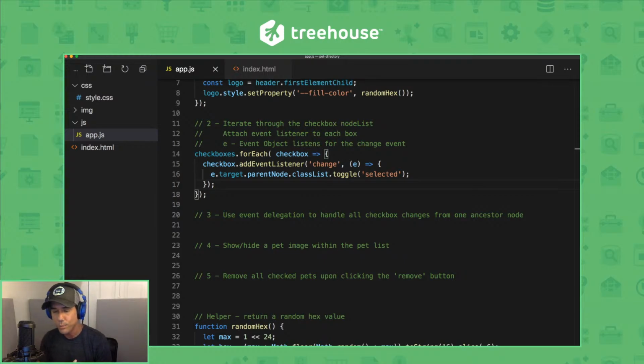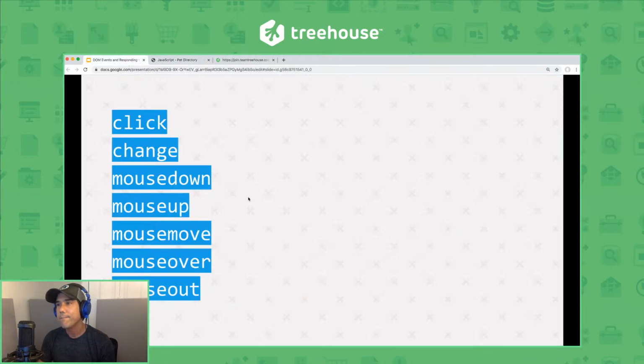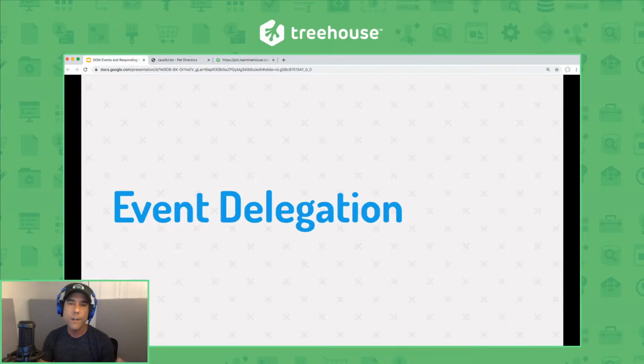Now, with this event object come a few additional advantages. Namely, it lets you take advantage of a technique called event delegation, or event bubbling. Let me bring up the slide for that. An event received by an element, like the click or change events we just looked at, doesn't stop with that one element. That event continues to move on up to other elements like the parent and any other ancestors of that target element.